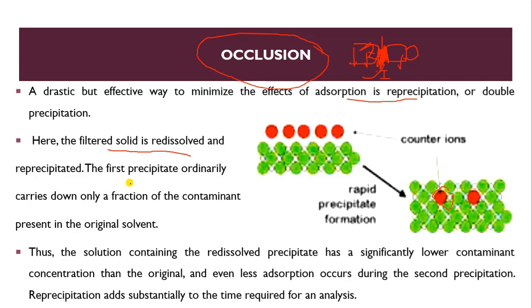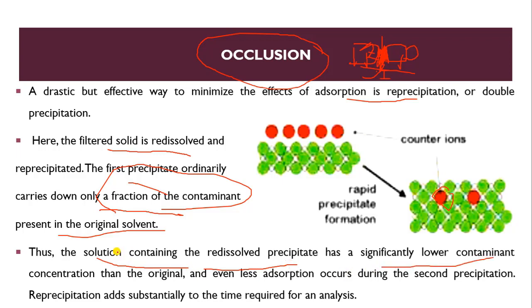Before reprecipitation, for the first time, the first precipitate ordinarily carries down only a fraction of the contaminant present in the original solution. When there is formation of precipitate the first time, and there is a presence of impurity like this, then for the first time the precipitate carries only a fraction of the contaminant present in the original solvent. Thus, the solution containing the redissolved precipitate has a significantly lower contaminant concentration than the original.